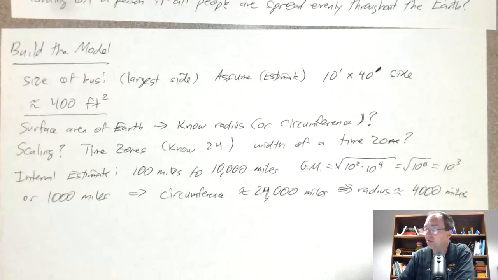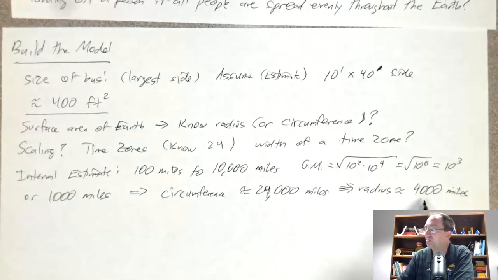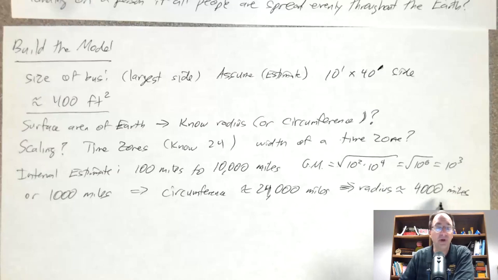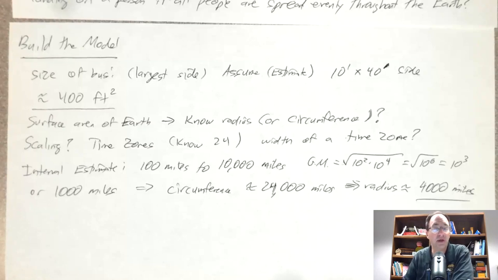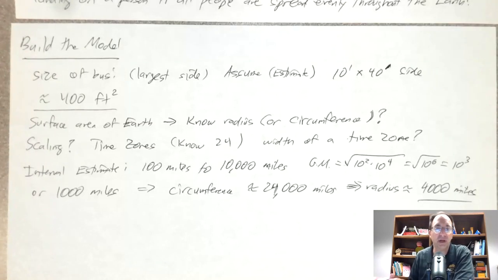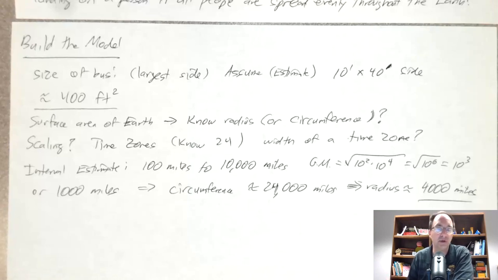Now, we actually got lucky on this one. If you look it up, the equatorial radius of the Earth is about 3,963. So we probably got luckier than we deserve on this particular estimation, but that is one thing about Fermi estimation: sometimes some estimates are too high, others are too low, and they average out, and you might get closer than you expect more often than not.